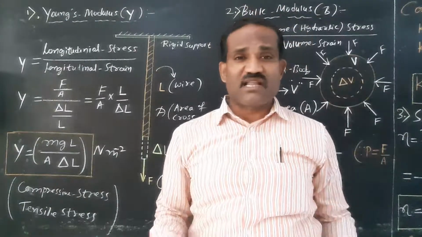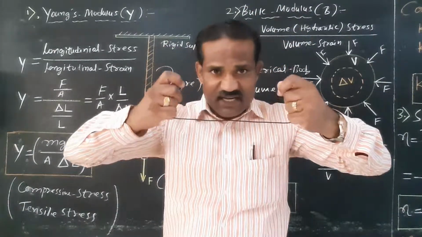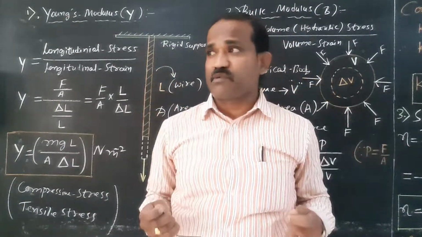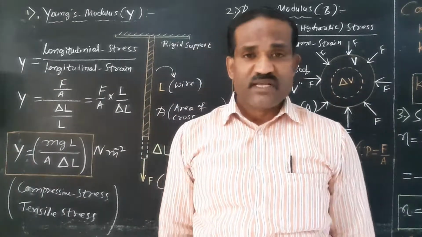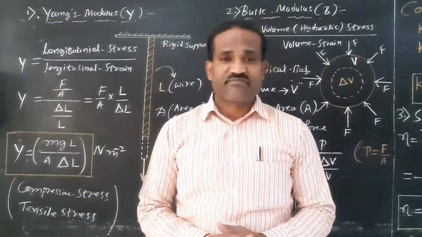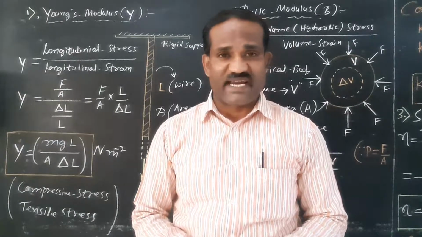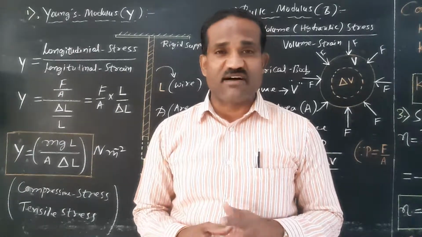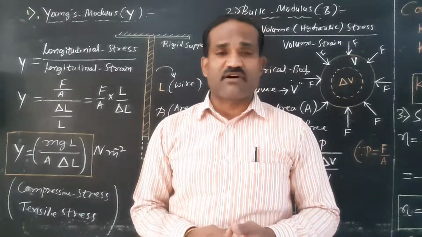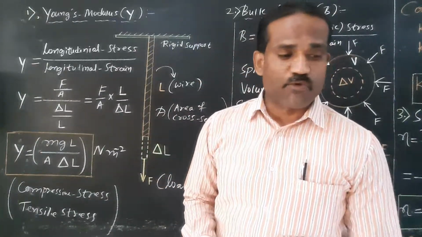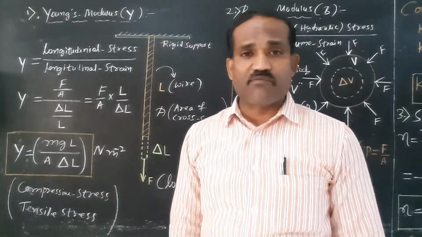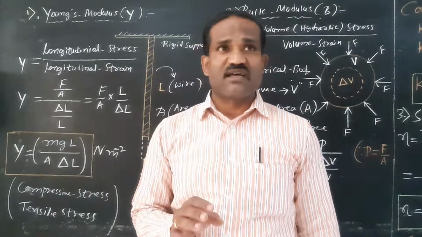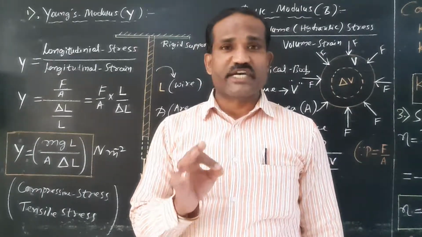So what do you mean by Hooke's law? Stress produced in a body is directly proportional to strain. Therefore, stress is equal to E into strain. Therefore, E is equal to stress by strain. E is called the elastic constant. There are three elastic constants. One is called Young's modulus. The second is called bulk modulus, and the third is called rigidity modulus or shear modulus.